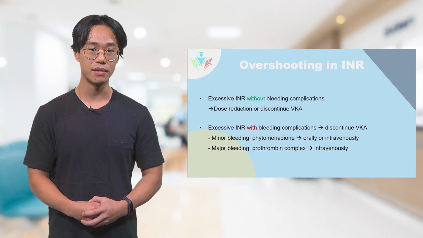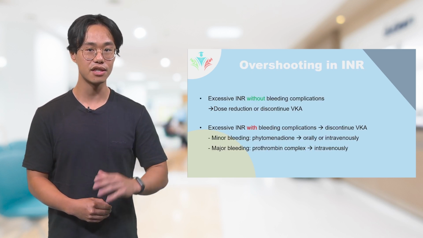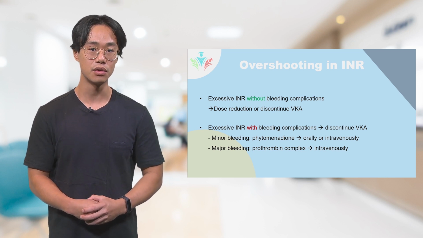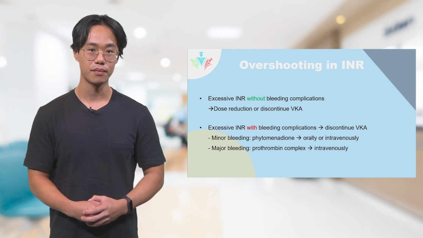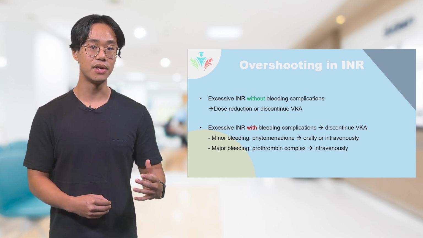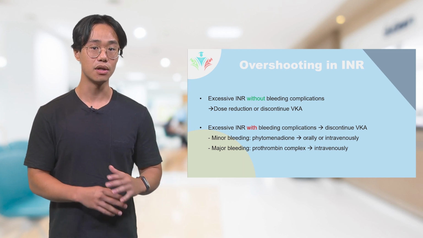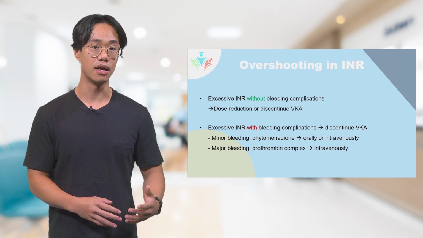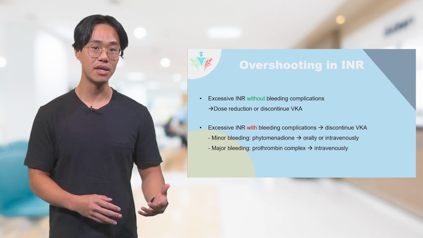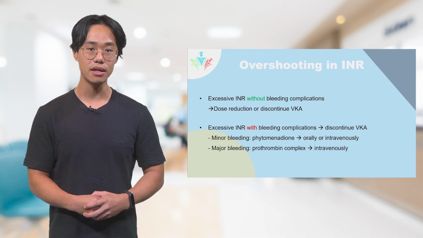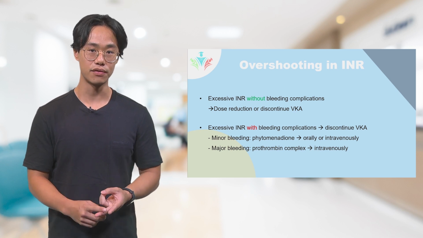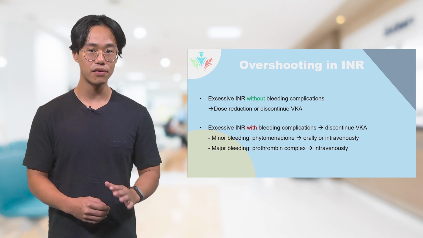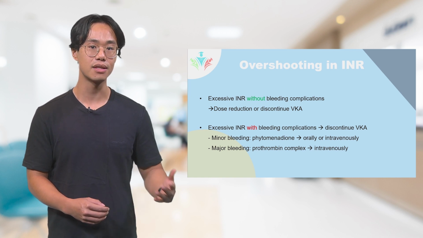When an excessive INR is measured above the therapeutic range without any signs of bleeding, the VKA should be reduced in dosage or discontinued until the therapeutic INR range is re-established. In case of an excessive INR accompanied with bleeding complications, VKA should be stopped altogether. However, when this is not enough, administration of vitamin K may be necessary. Vitamin K, also called phytomenadione, can be administered in case of a minor bleeding. It can be administered orally or intravenously. It is effective after a couple of hours because the coagulation factors still need to be synthesized in the liver first.